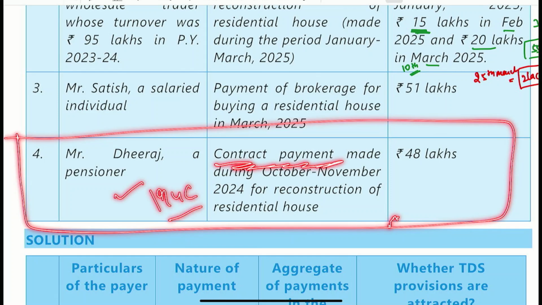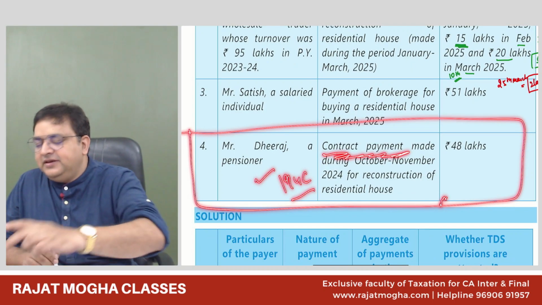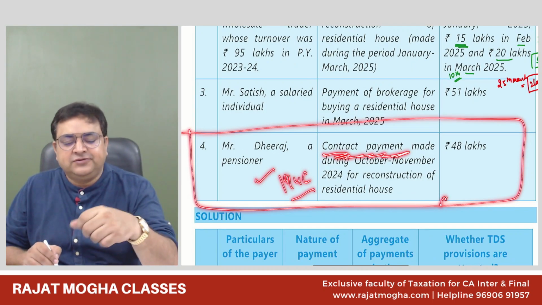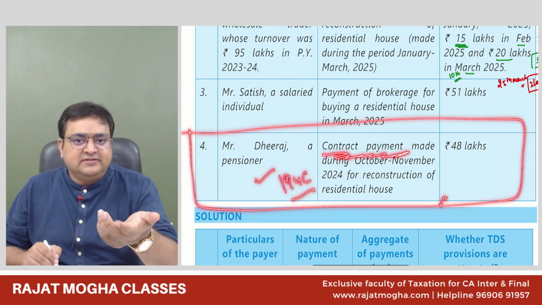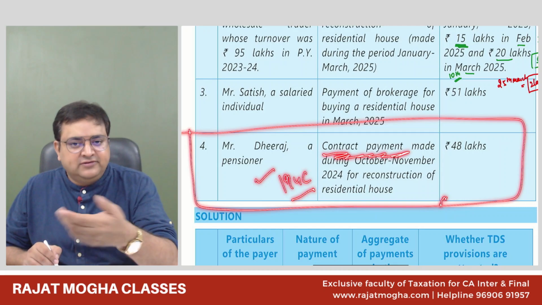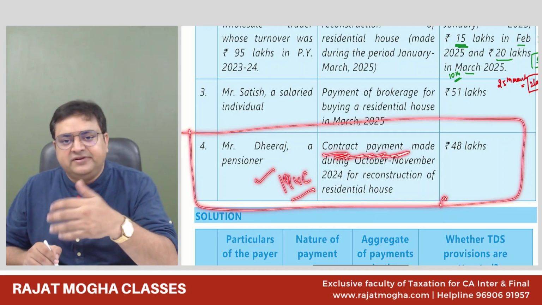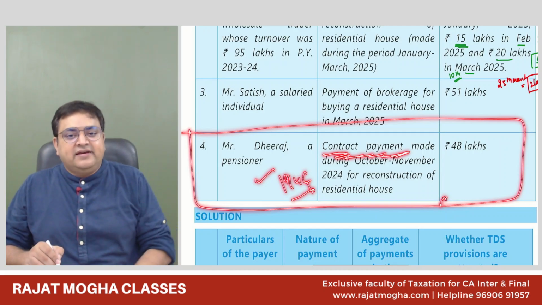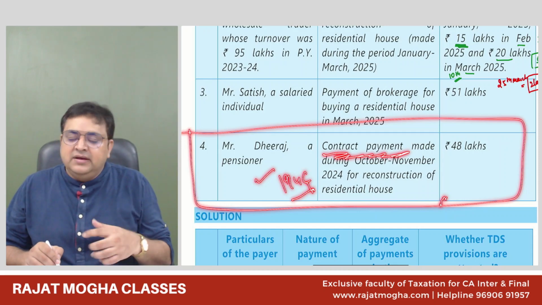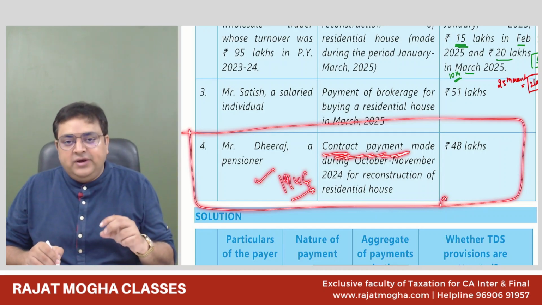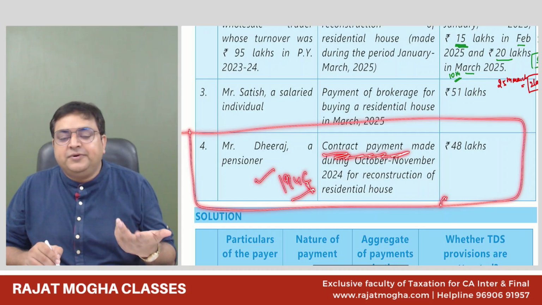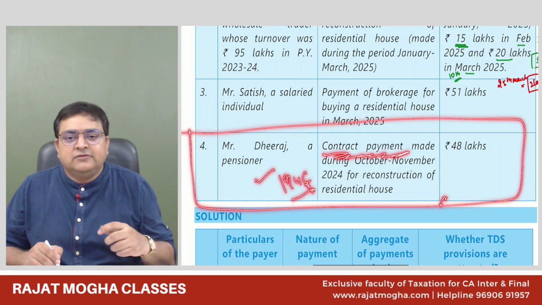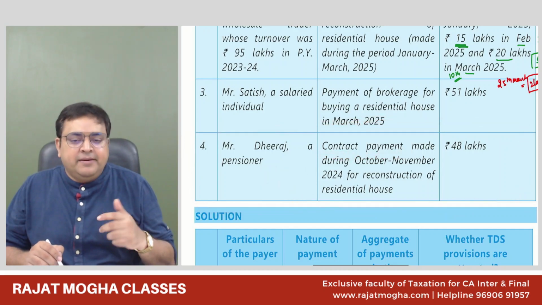194C can't be applied because 194C says that you are an individual or HUF whose turnover of the last year of the business is above the limit. He is not having any business. He's a pensioner, right? He was a salaried assessee. Pension is taxable under salary. So he's a salaried assessee. 194C can't come. Second thing is that 194C can only come if the payment is made related to your business or profession. So it is your personal payment. Second point, 194C will not come again. So 194M can be applied.